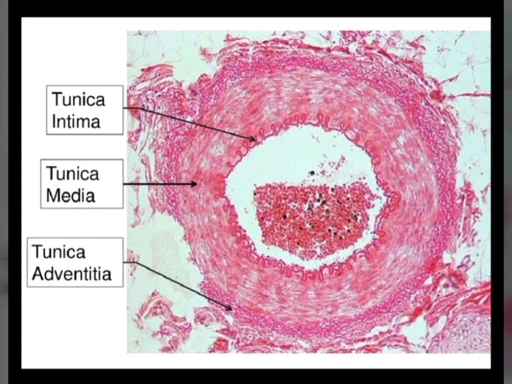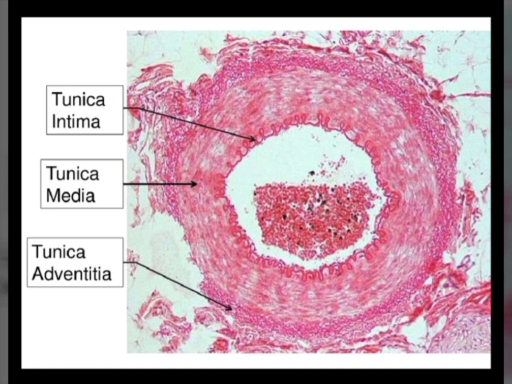Tunica intima consists of the endothelium, then the subendothelial connective tissue layer. Endothelium is simple squamous epithelium, and the subendothelial connective tissue is a layer of loose areolar connective tissue which has collagen and elastic fibers. There are fibroblasts, macrophages, plasma cells.